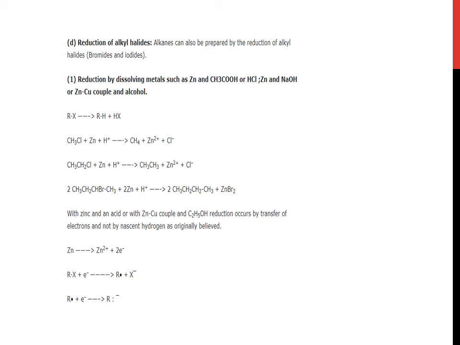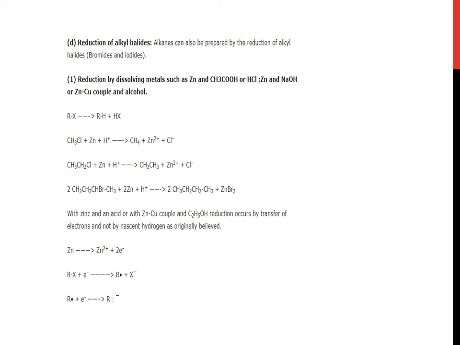Now reduction of alkyl halides. Alkanes can also be prepared by the reduction of alkyl halides, especially bromides and iodides. Number 1. Reduction by dissolving metals such as zinc and acetic acid or HCl, zinc and sodium hydroxide, or zinc copper couple and alcohol. Let us start with this, RX.